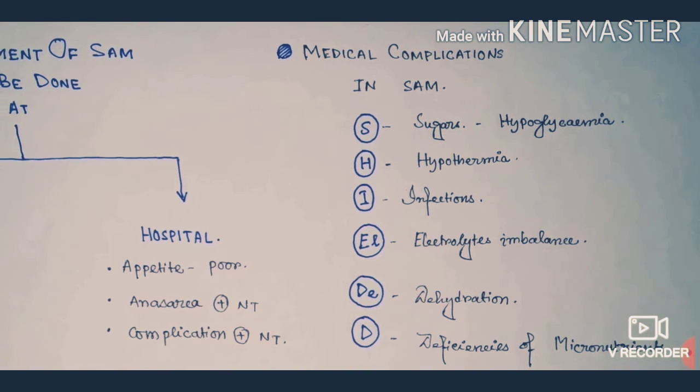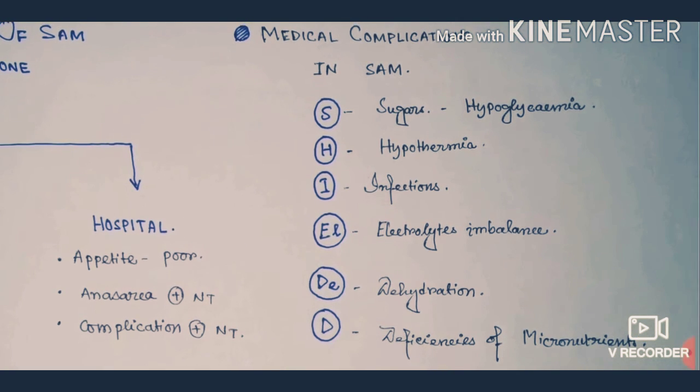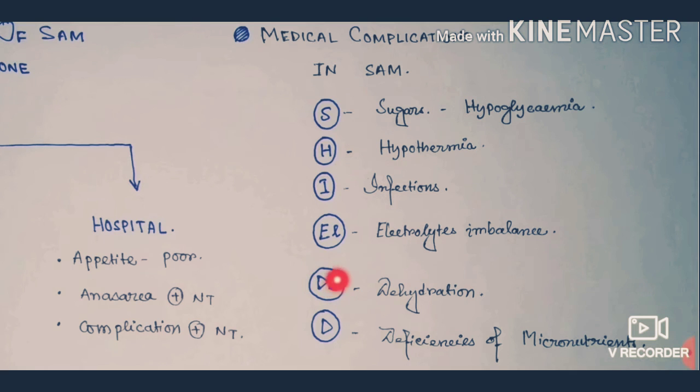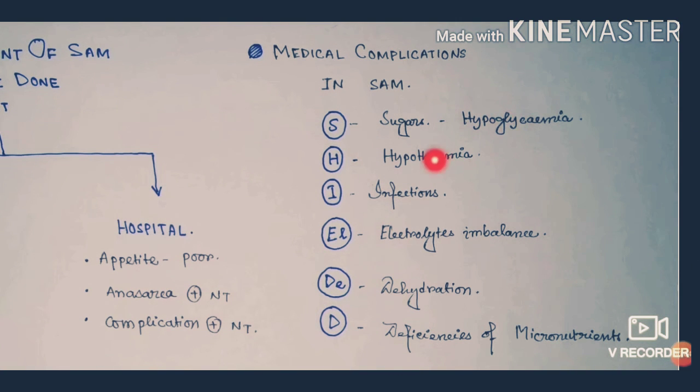Now let's see what are the medical complications in severe acute malnutrition. They can be remembered by a mnemonic called SEAL-DEAD. S for sugars, meaning hypoglycemia. Hypoglycemia is seen in severe acute malnutrition. There is hypothermia, infection, electrolyte imbalance. D stands for dehydration, and D stands for deficiencies of the micronutrients. Hypoglycemia, hypothermia, and infections are the three leading causes of mortality in SAM patients.